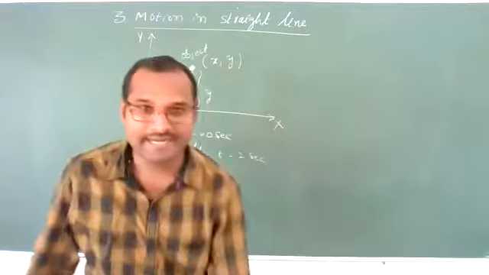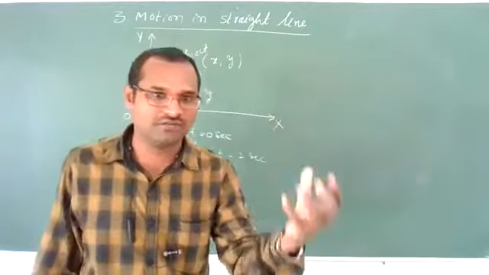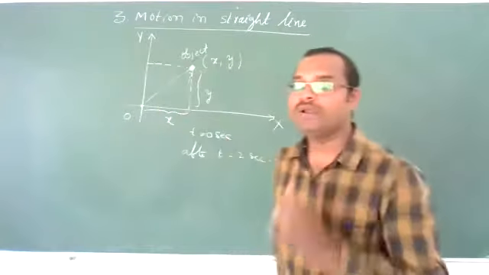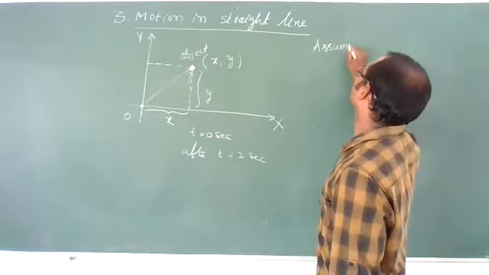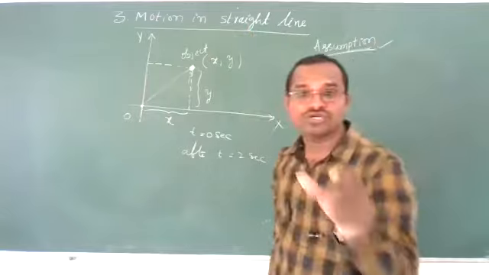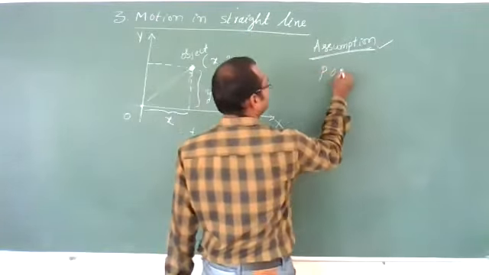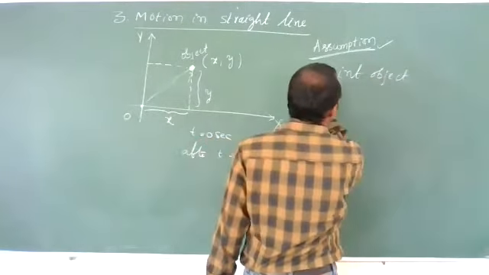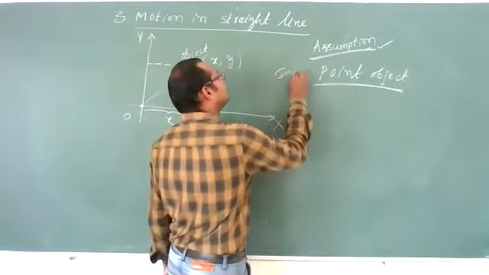Now, whatever the object is, when we discuss the motion of the object, we should take one assumption. What is that assumption we should take to discuss the motion of the object? It is the point object. Very important. This is very important.